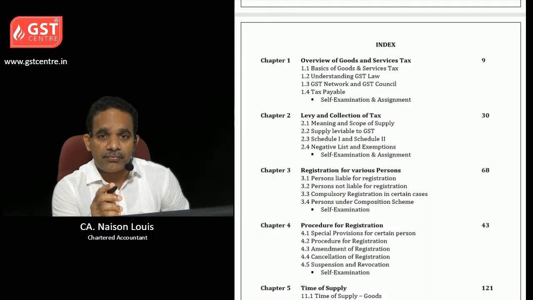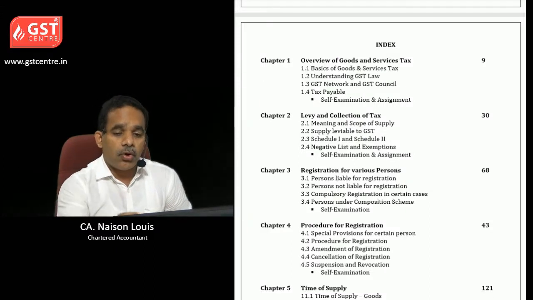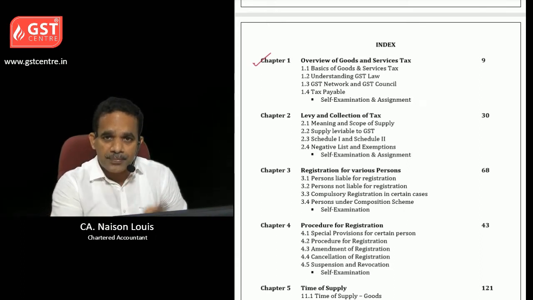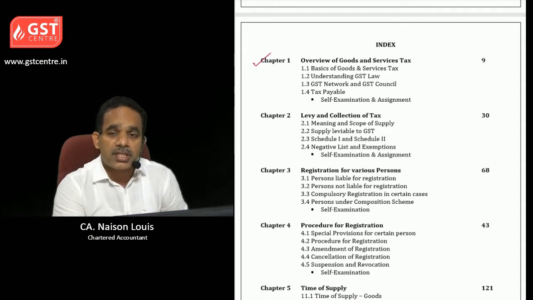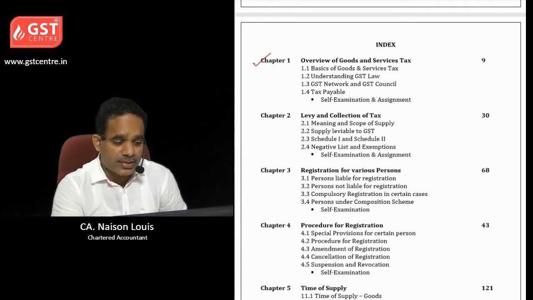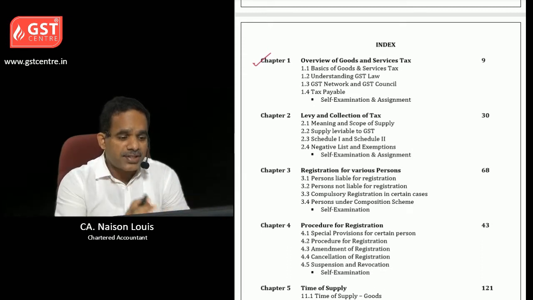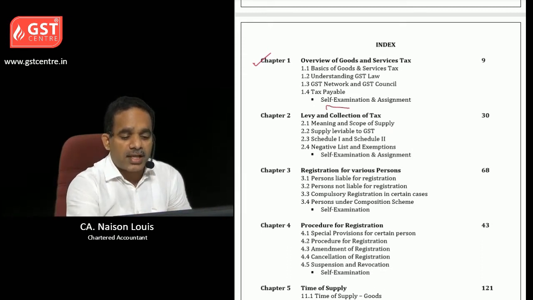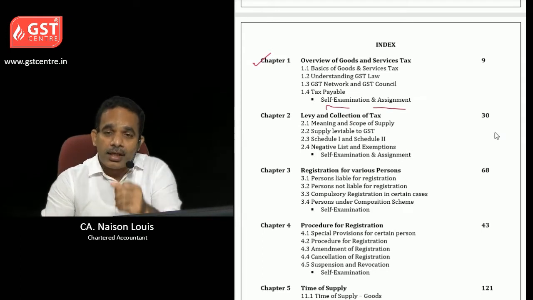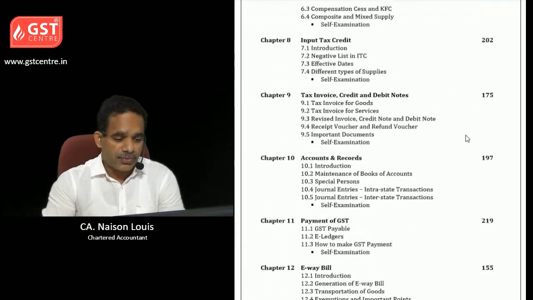Let us take the first chapter, that is overview of goods and services tax. In this chapter, we have to learn 4 sub-chapters. First one, basics of goods and service tax. Second, understanding GST law. Third, GST network and GST council. And fourth one, tax payable. And at the end of the chapter, you want to learn self-examination and assignments. You want to do it, then only you will confirm your learning.